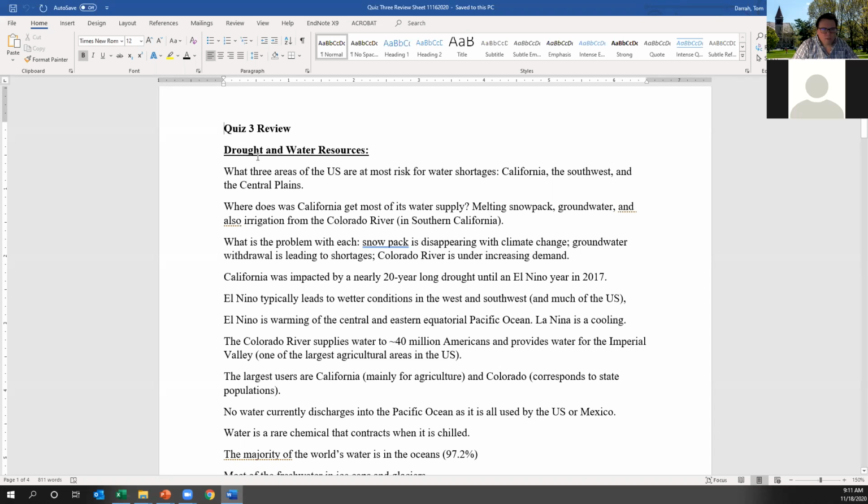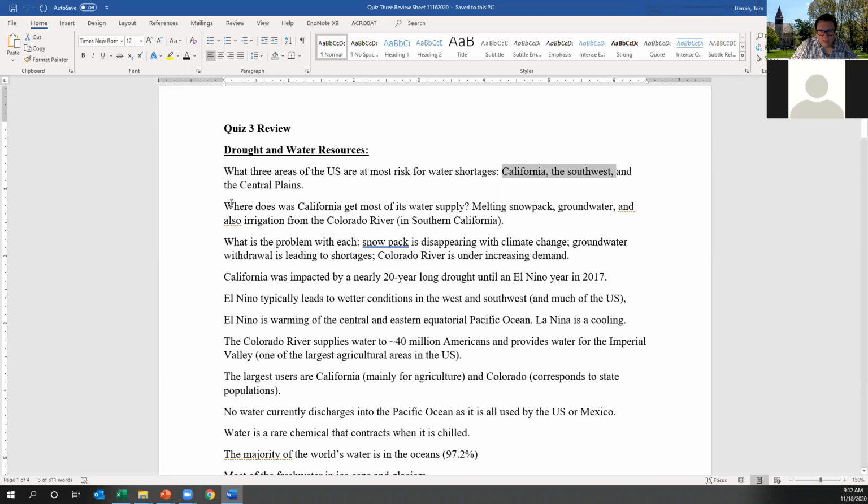So if you remember, where we started with this latest component of the exam, we were talking about droughts and water resources. We talked a lot about three particular areas in the U.S. that I think are at the most risk from water shortages. The most important ones are California, the desert Southwest in general, so areas like Arizona and Nevada, and the Great Plains, the Central Plains east of the Rocky Mountains.